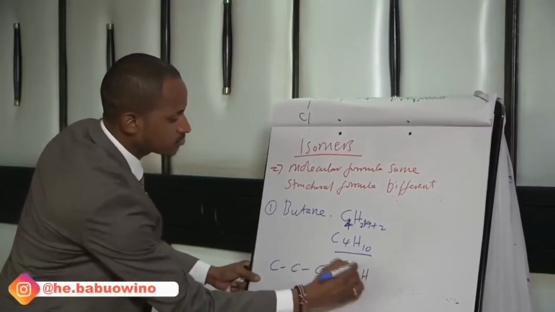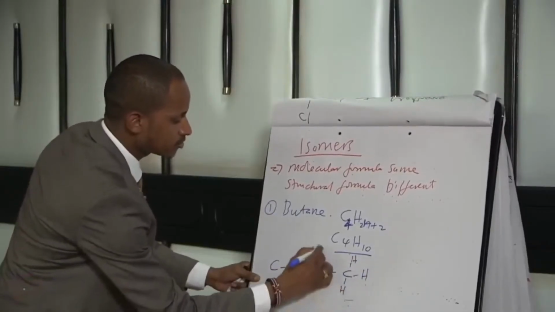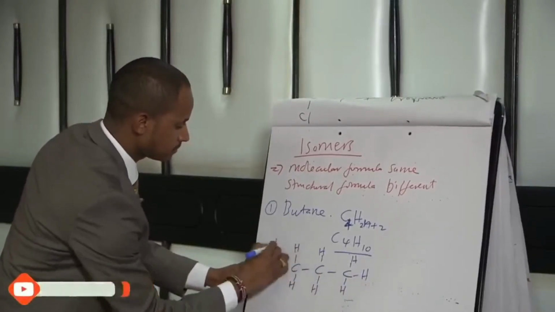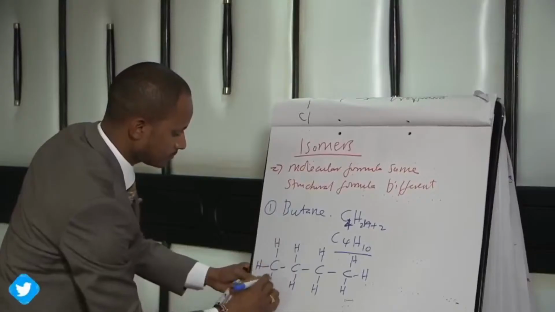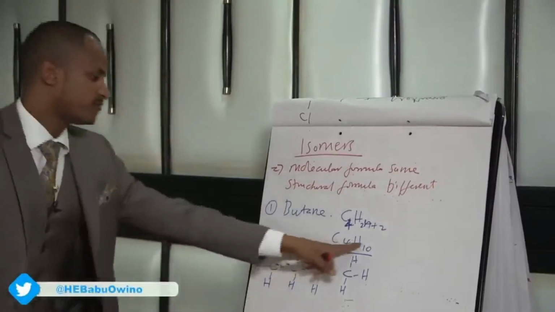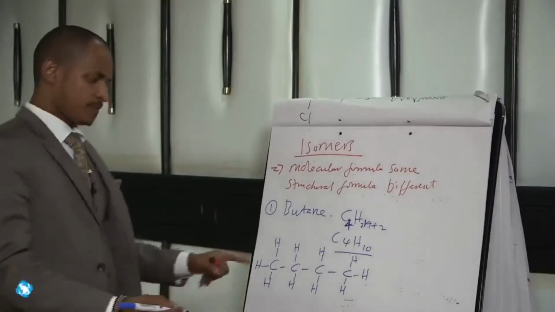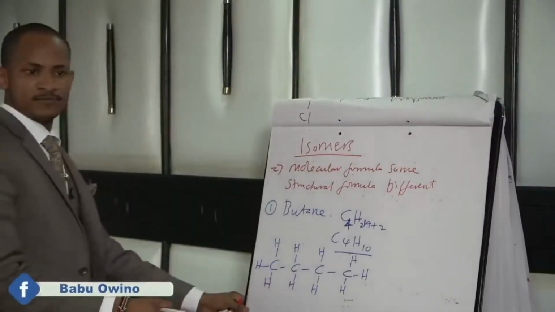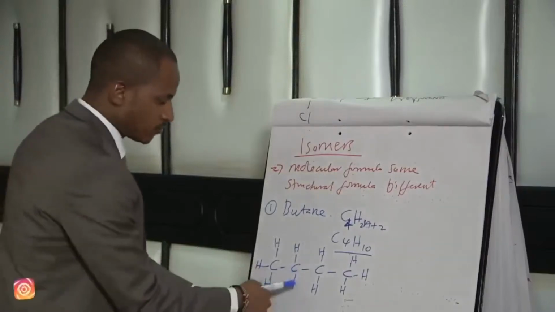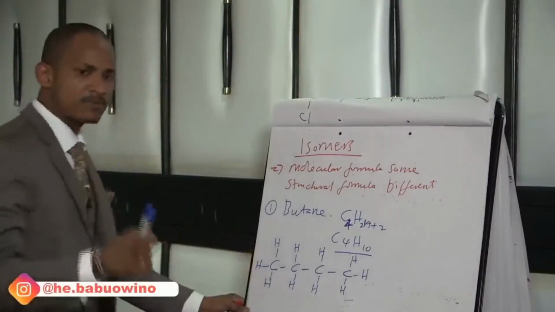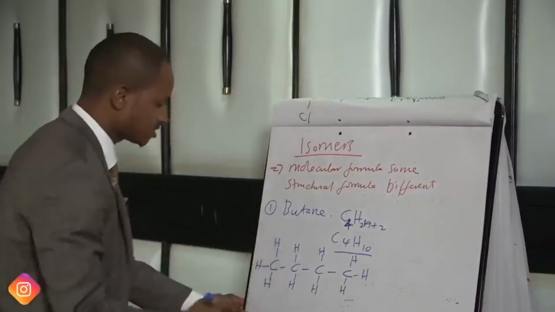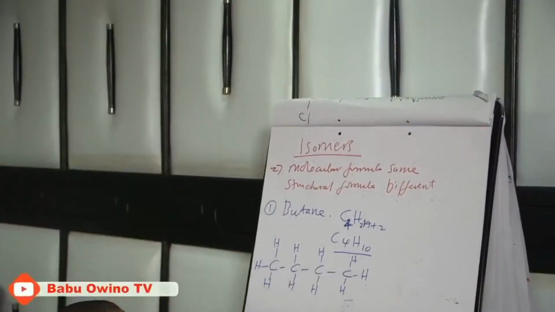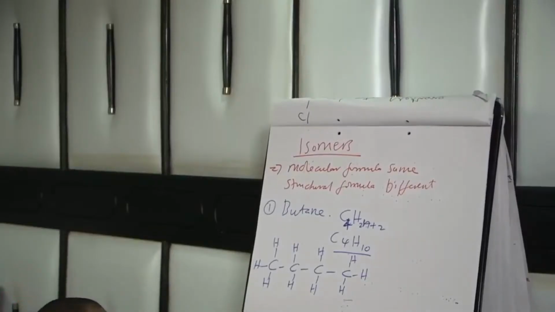Then how many H? You just bond it with the hydrogen. So this is C4H10. Now we want to compare it with another compound with the same number of carbon atoms, same number of hydrogen atoms, but different structure. So if we reduce by 1 here, we get 3, and introduce that there.